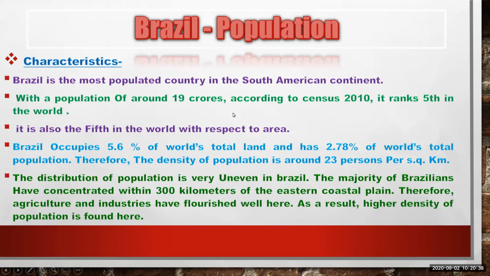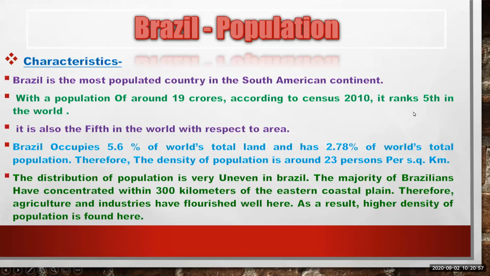With a population of around 19 crores according to the census 2010, it ranks 5th in the world. According to 2010, it has only 19 crores population and still the rank is 5th.